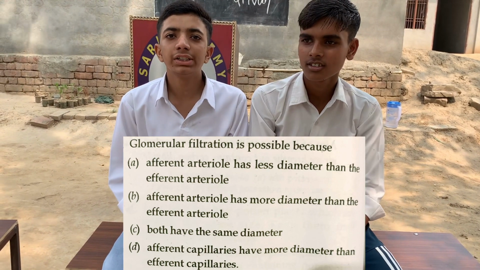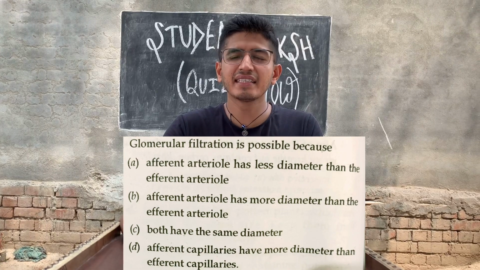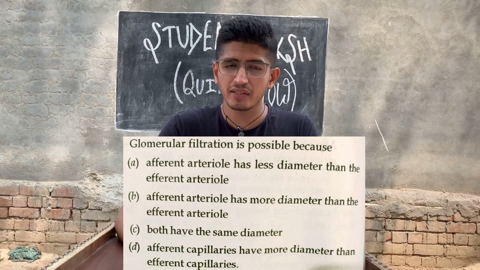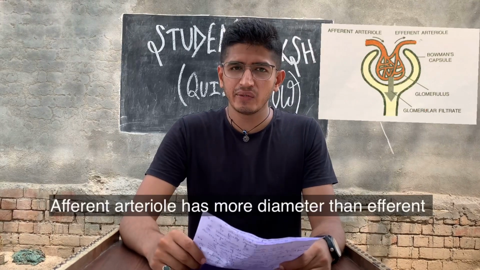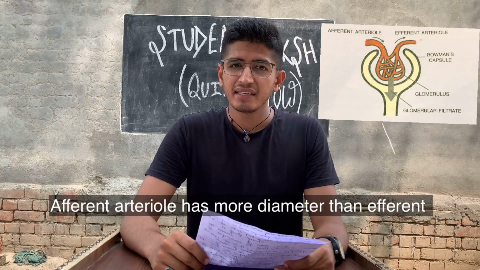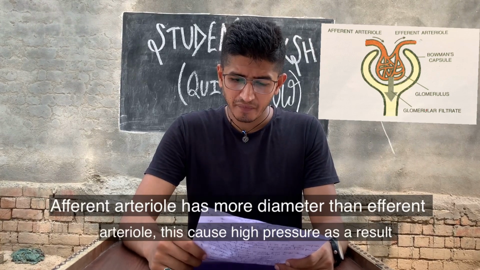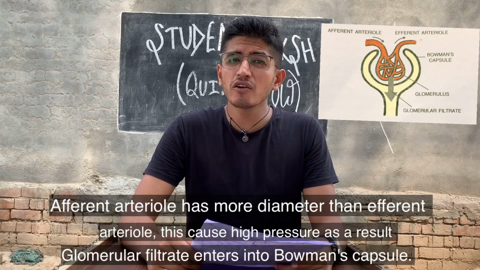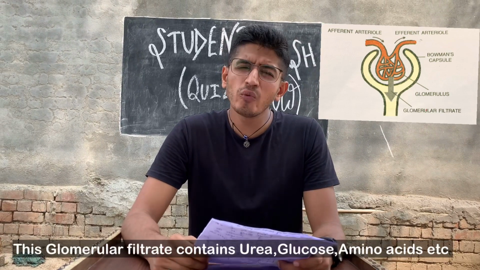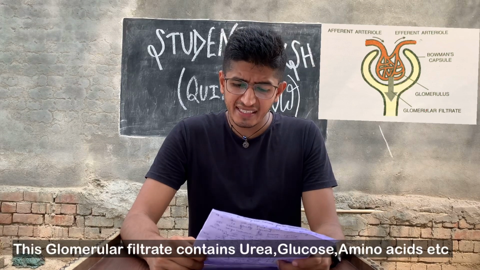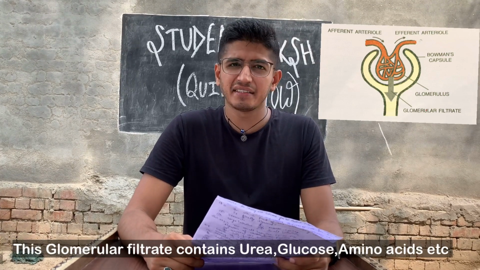Sir, option D. Are you sure? Yes, sir. Option D is the wrong answer, and the correct answer is option B. Actually, afferent arteriole has more diameter than efferent arteriole. This causes high pressure. As a result, glomerular filtrate enters into Bowman's capsule. This glomerular filtrate contains urea, glucose, amino acid, etc.